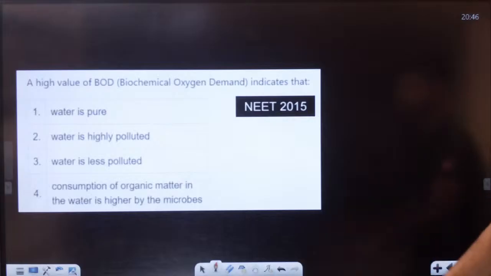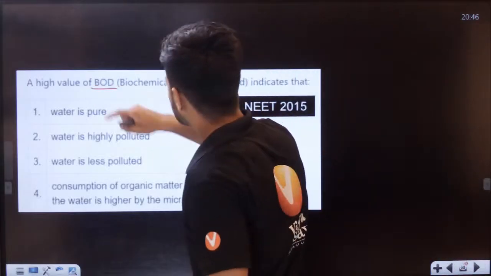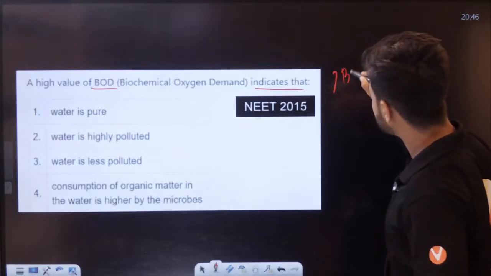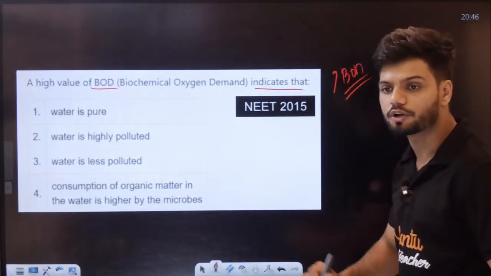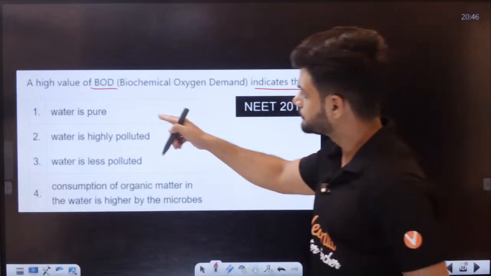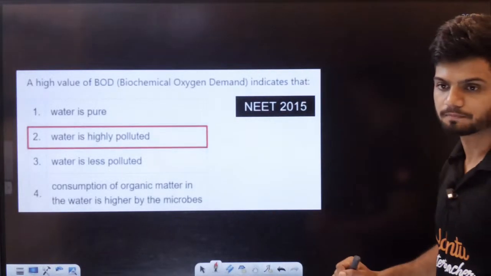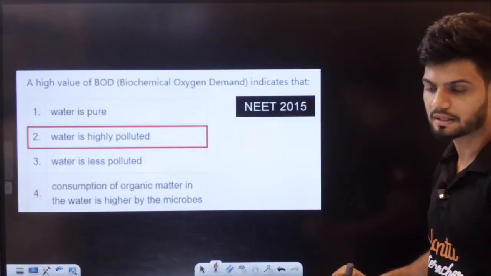Okay. Next question. A high level of BOD, biochemical oxygen demand, indicates what? What is the meaning of an increase in BOD, students? Water is pure? Water is highly polluted. Yes. Water is highly polluted. That is the meaning.